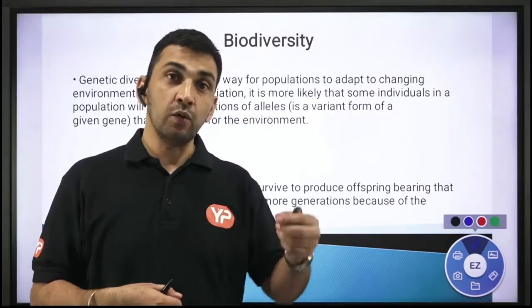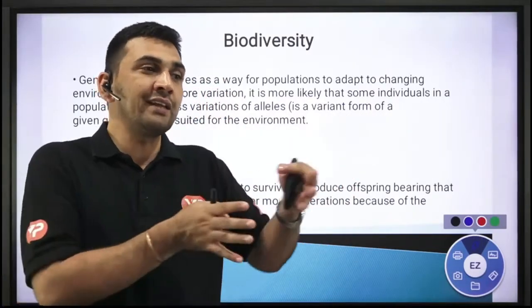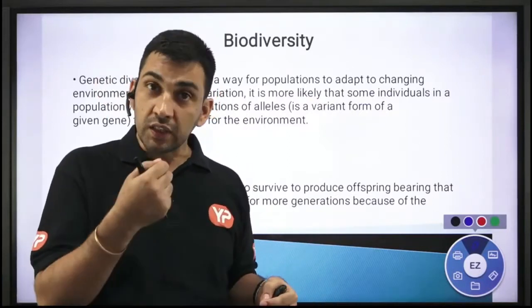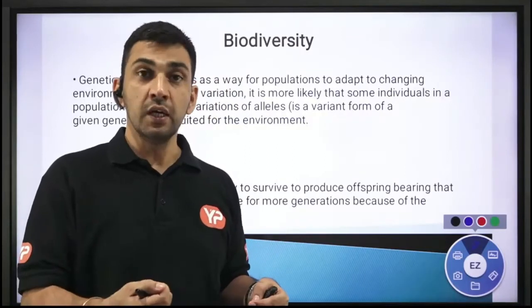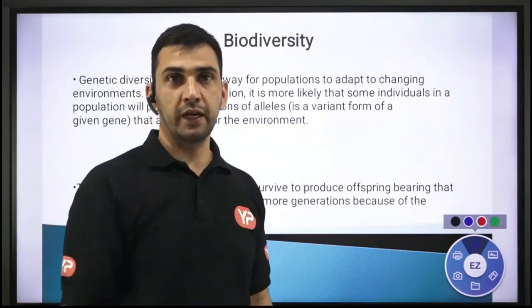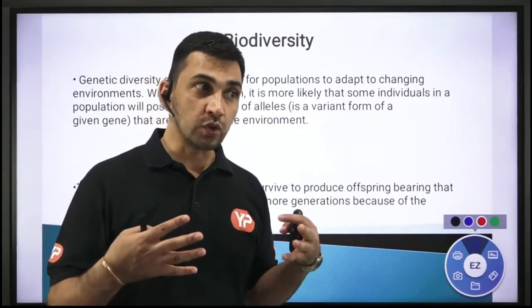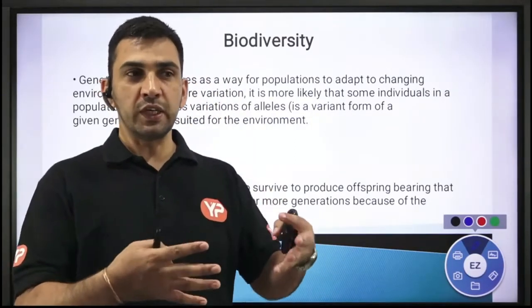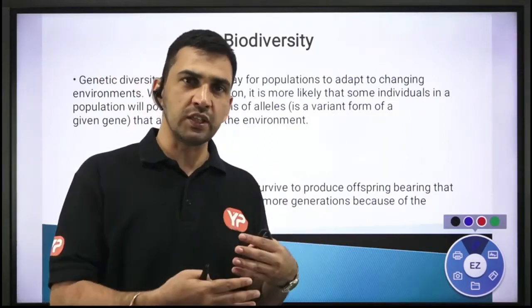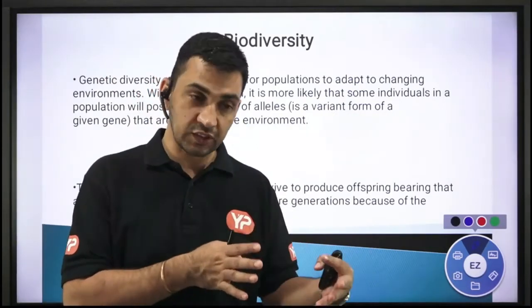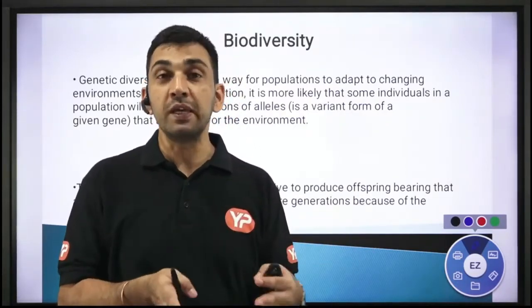So what happens is, some of its members may not tolerate that change in environment, but some members who possess different kinds of genes may be able to adapt to that change in climatic conditions. So what is the benefit? The population or that particular species, which because of environmental changes could have become extinct, and could have been wiped out, now some of them may be able to survive.